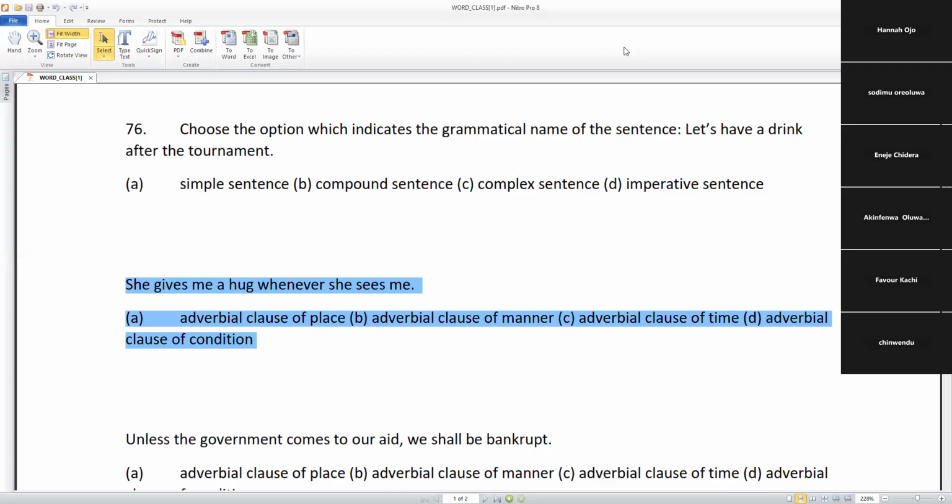Okay, let's go back to the question. I said, she gives me a hug whenever she sees me. A, adverbial clause of place. B, adverbial clause of manner. C, adverbial clause of time. D, adverbial clause of condition. And I gave several examples other times on how to determine time. So who can remember some of it? Then on the basis of that, can you pick your answer?